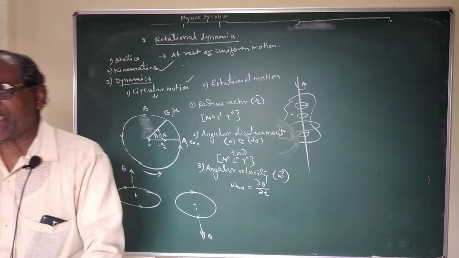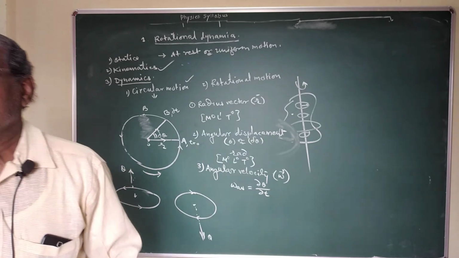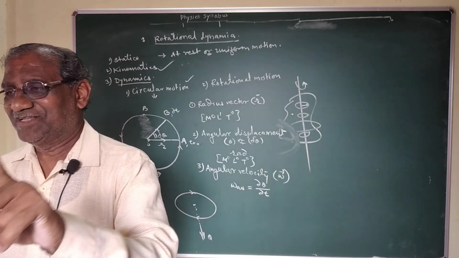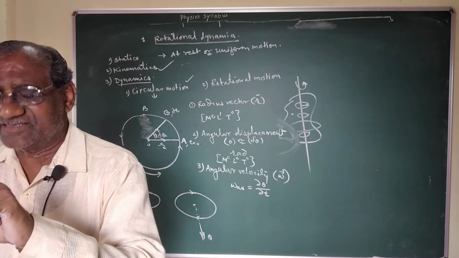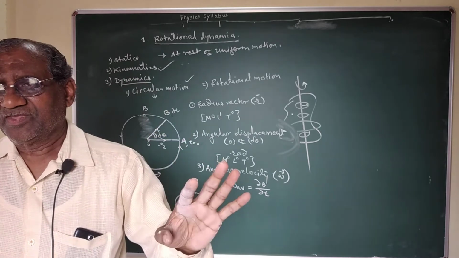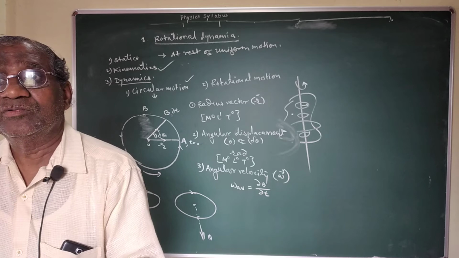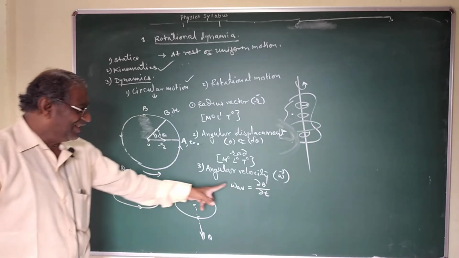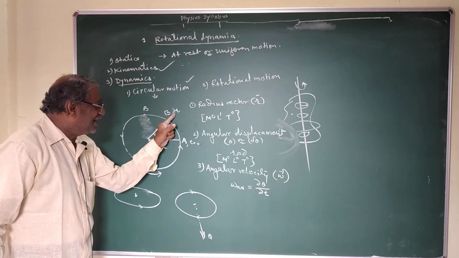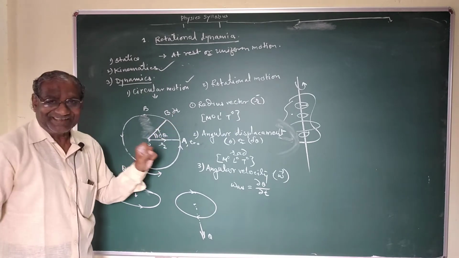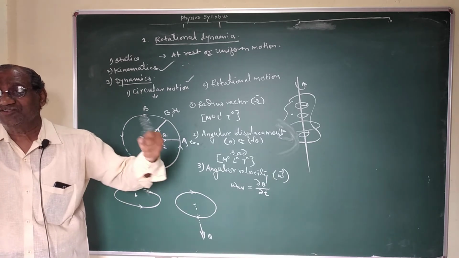So average angular velocity is not a vector quantity, but instantaneous angular velocity is a vector quantity, and this instantaneous angular velocity we can obtain by taking the limiting value of average angular velocity. Limiting means if I make delta t become smaller and smaller, what happens? At a point, how much is the angular velocity of the particle?